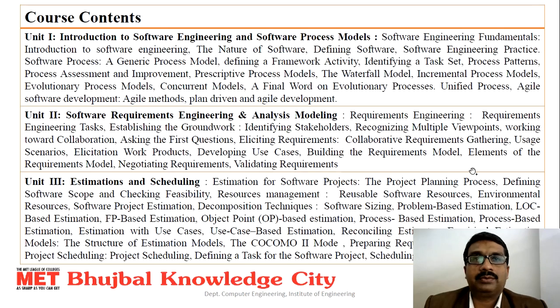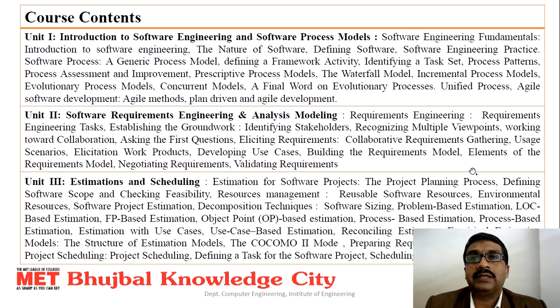The content of the course: unit number 1 consists of the introductory part related to software engineering and software process models, different types of process models, software development life cycles included, software engineering fundamentals, the nature of software, the definitions, then practices, generic process models, then waterfall model, then incremental process models, concurrent model, evolutionary process models. Then the final word on evolutionary process, the unified process, agile software development, agile methods, plan driven and agile developments, all are included.